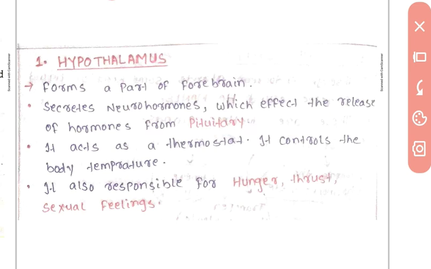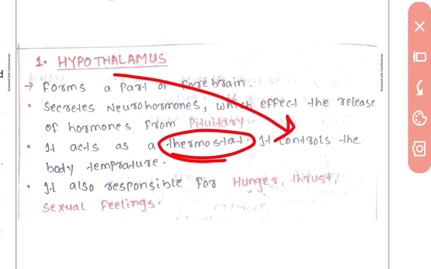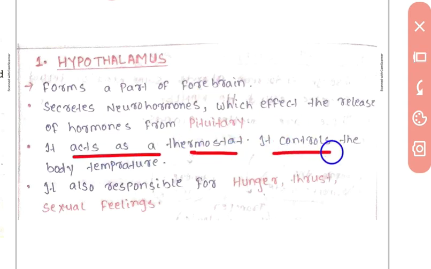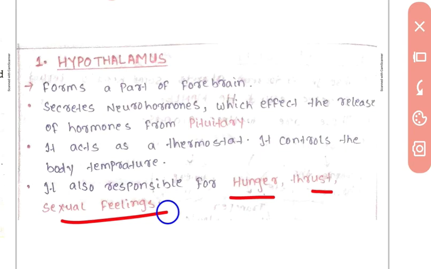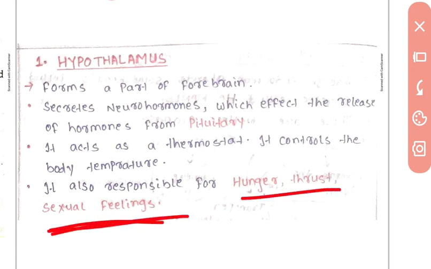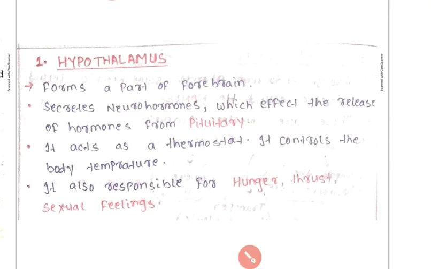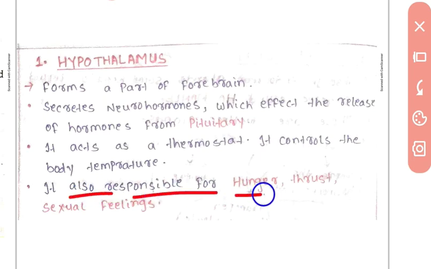It acts as a thermostat, which means it controls the body temperature. So the hypothalamus controls the body temperature. It is a question which comes several times in our examination. So the hypothalamus controls the human body temperature. It is also responsible for hunger, thirst and sex feelings. These are questions which will come in your examination.